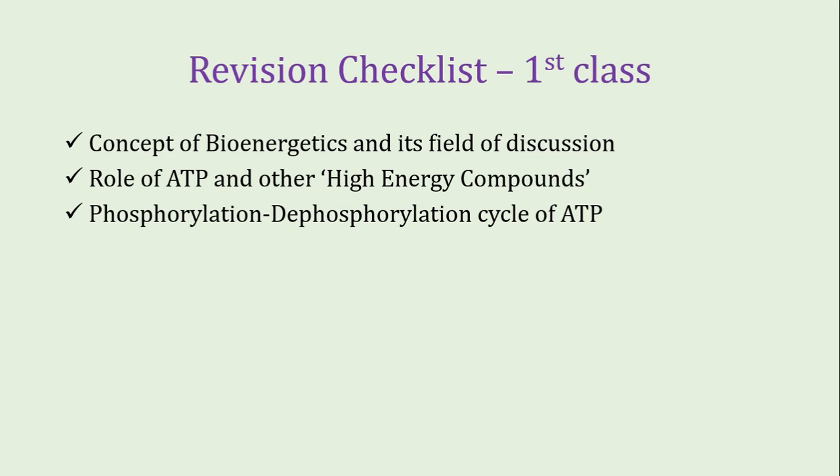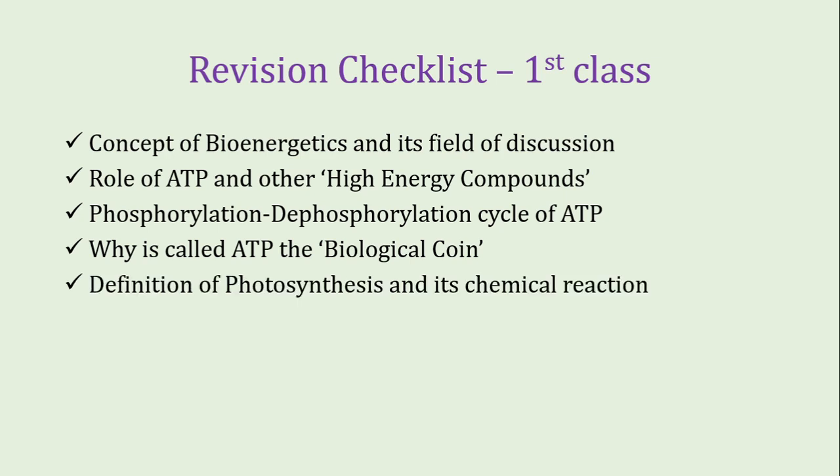This compound cyclically alternates between ATP and ADP by absorbing energy and by releasing energy. Why is ATP called the biological coin? Because it provides the necessary energy to perform any chemical reaction inside a living cell, and that is very much analogous to money or a coin that allows us to buy any product from the market.